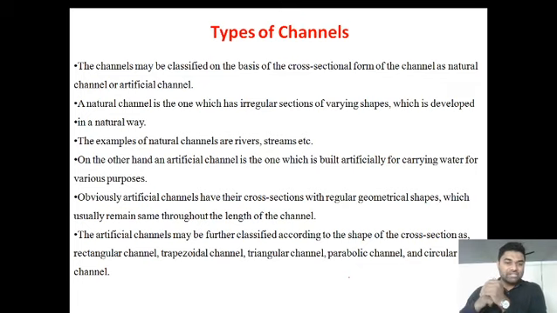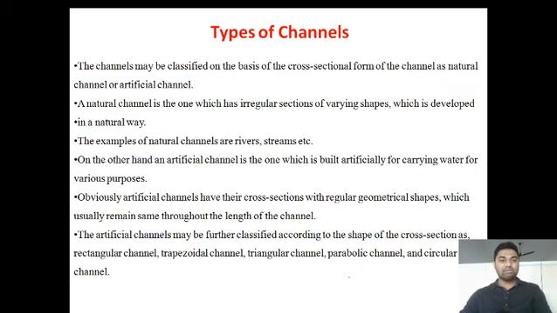The artificial channels may be further classified according to the shape of the cross sections as rectangular channel, trapezoidal channel, triangular channel, parabolic channel and circular channel. So, in the classification of channels, first we have seen open channel and closed channel, then prismatic channel and non-prismatic channel, and now natural channels and artificial channels.